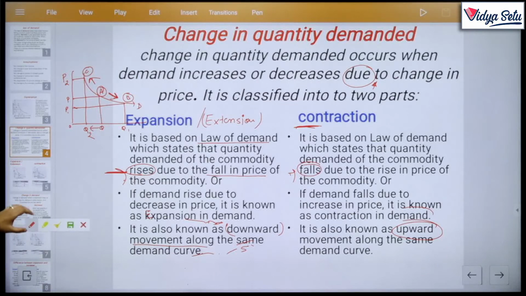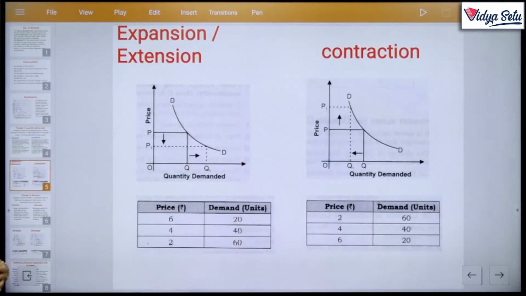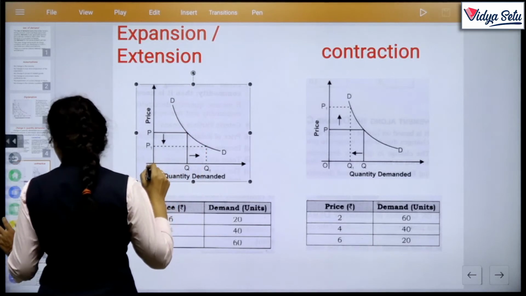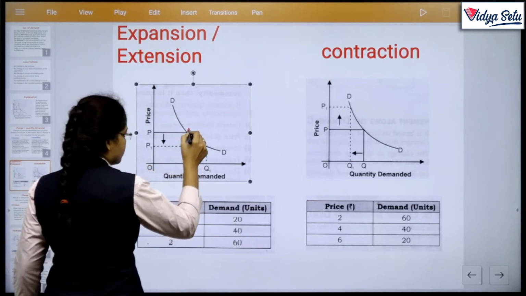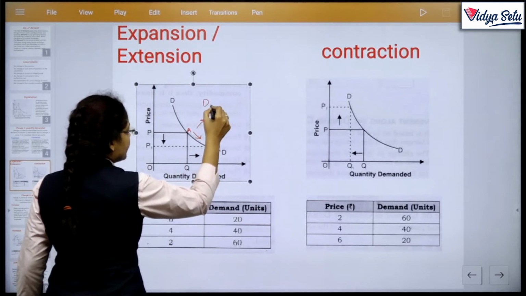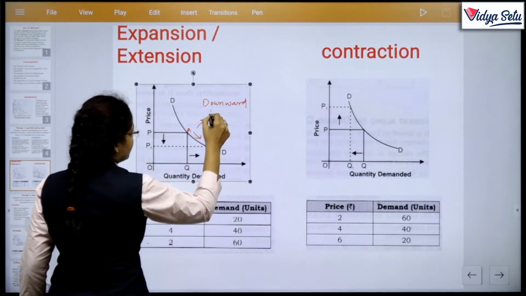Clear? So, we move to our next: expansion and contraction, extension and contraction. Like, if we are on A, we move to B. So this is called downward movement.